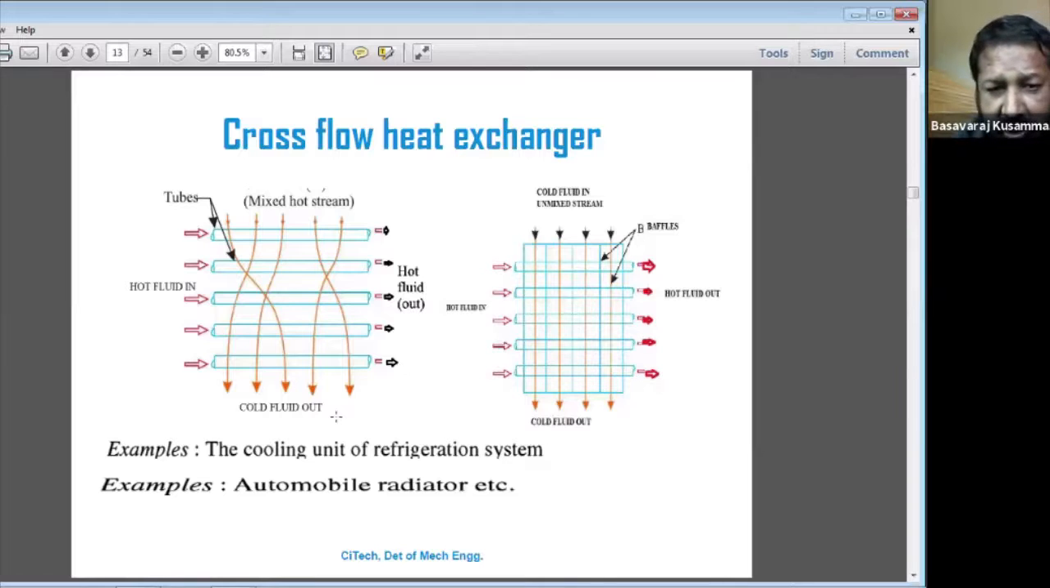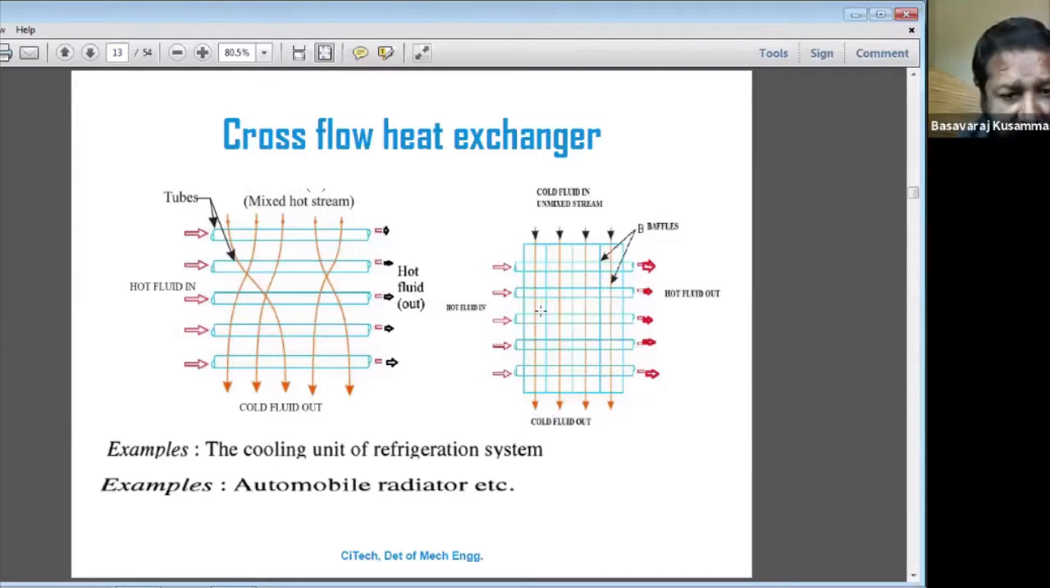Suppose in this example, this is the inlet of the hot fluid, and this is where the hot fluid goes out. The hot fluid is inside and the cold fluid is outside. That means both are flowing at right angles to each other. That type of heat exchanger is called a cross flow heat exchanger.